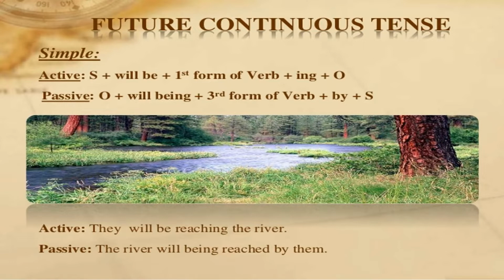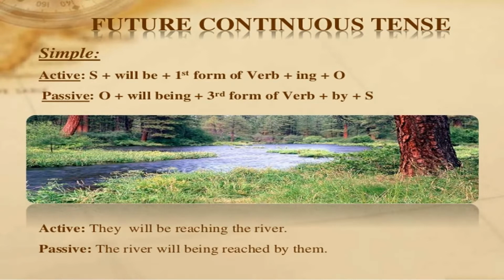Next we have future continuous tense. Its active structure is subject plus will/shall be plus first form of the verb plus ing plus object. As you know, the active voice of every continuous tense contains the first form of the verb with the addition of ing. But when we shift active into passive, the form of the verb will be changed into the third form. So the passive structure is object plus will/shall with the addition of being plus verb third form plus by plus subject.